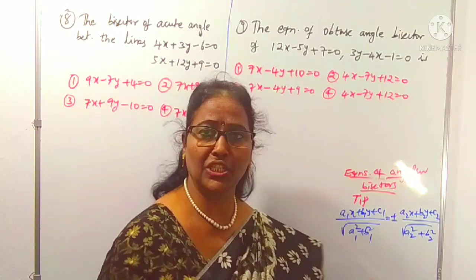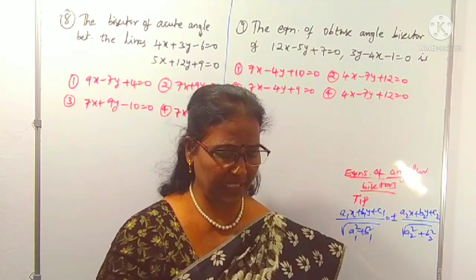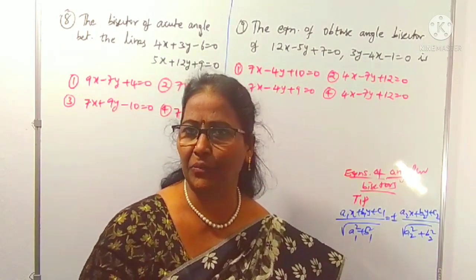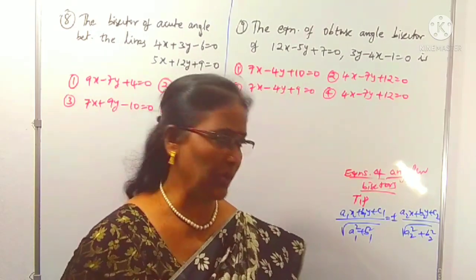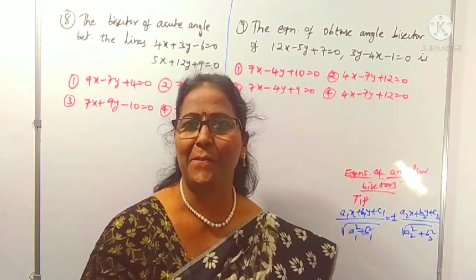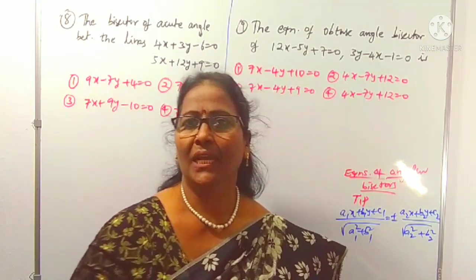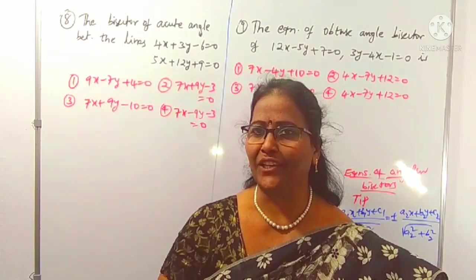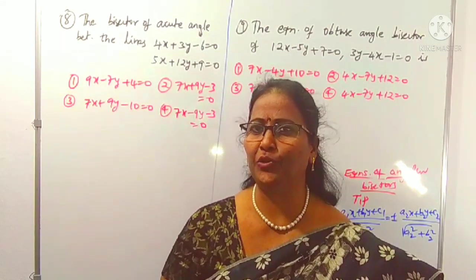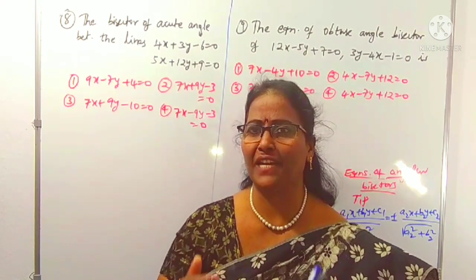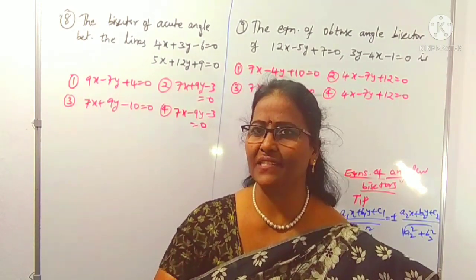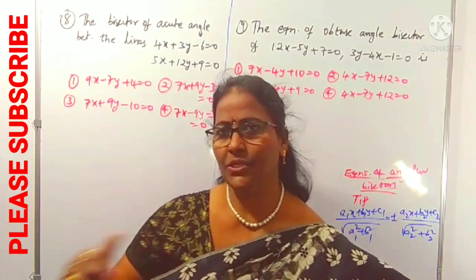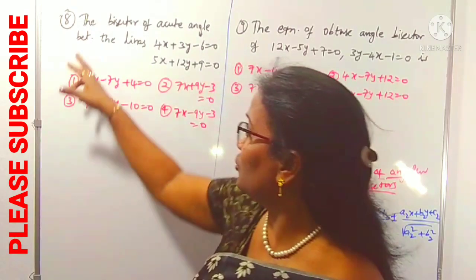a1x plus b1y plus c1 is 0 is one line. a2x plus b2y plus c2 is equal to 0 is the other line. These are called as what? Angular bisectors. Here there are two equations. One is with the plus sign, another with the minus sign, in which one is called the acute angular bisector, the other is called the obtuse angular bisector. How can you find out acute angular and obtuse angular? If we ask for the angular bisectors, we can use both of them. If we ask particularly, so and so, what you have to do? That is only question number 8.